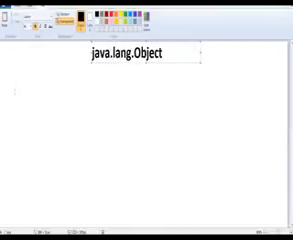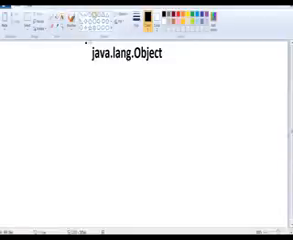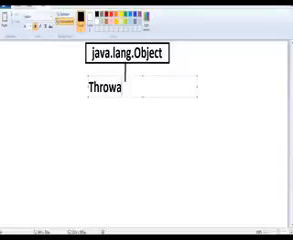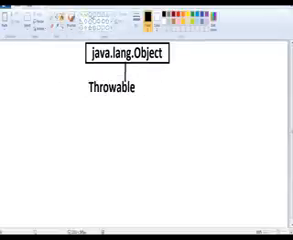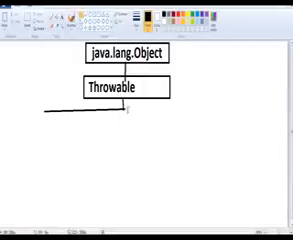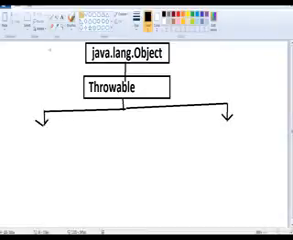Object is the superclass, guys. Okay, from Object, which class is there? Throwable. These are all classes. This is Throwable, also in the lang package. I am not going to write that package name. Throwable is the superclass for all these exceptions. Throwable again has two classes, right? What are the two classes? Exception class and Error class. In Error we again have subclasses also. This is Error. Here we have the Exception class.